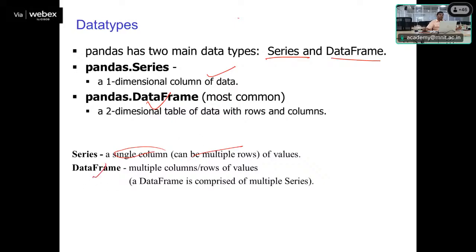Whereas the data frame basically has multiple columns as well as multiple rows of values, which is known as the data frame, which consists of multiple series. So whatever series we have, we are going to represent as a combination of multiple series. So they are going to give us one kind of data frame scenario.